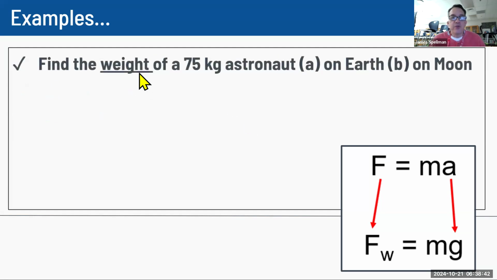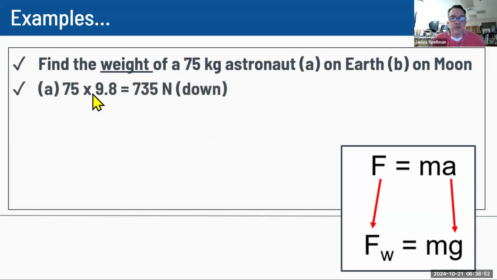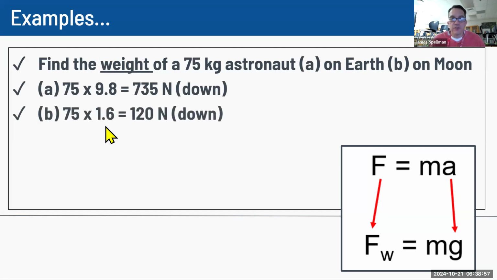Okay. If we were comparing the weight of an astronaut on the Earth and the Moon, again, use our formula, change our acceleration on Earth, acceleration on the Moon. So 75 times 9.8 on the Earth, 75 times 1.6 on the Moon. So again, we get different weights on the Earth and the Moon, but we would not get different masses on the Earth and the Moon.